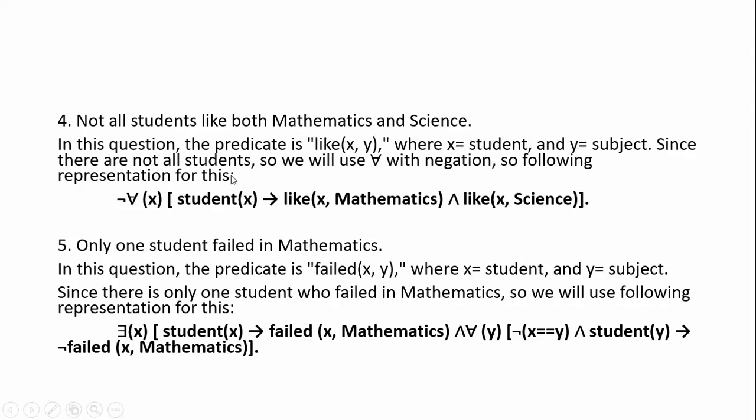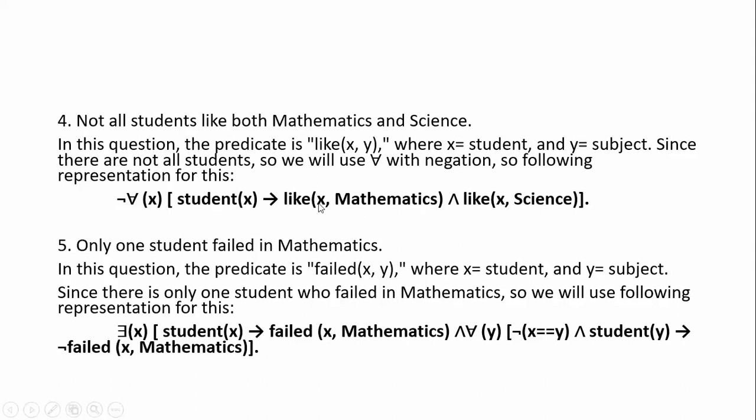Since it is not all students, we will use the universal quantifier with negation. All students means the universal quantifier. Not all students means you have to use negation. So the representation will be negation of the universal quantifier, for all x, student of x. If you are using the universal quantifier, you use the implication symbol, then like x comma mathematics.